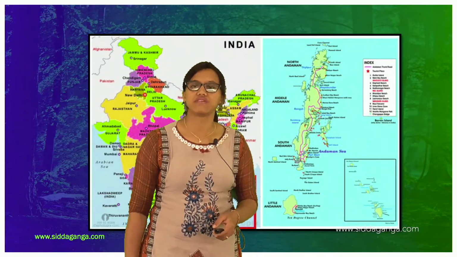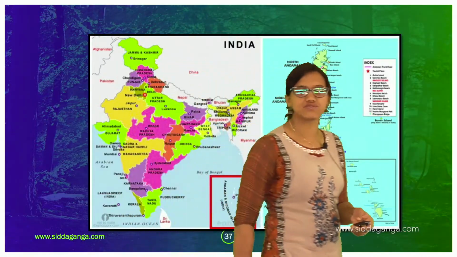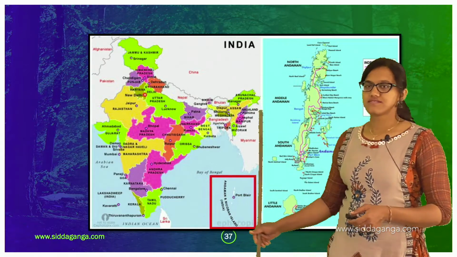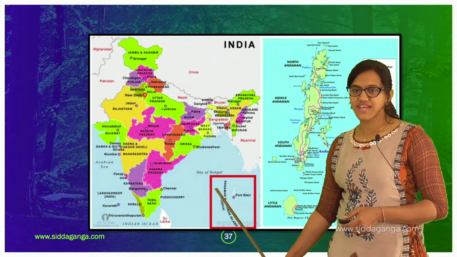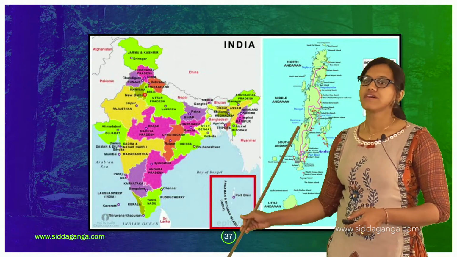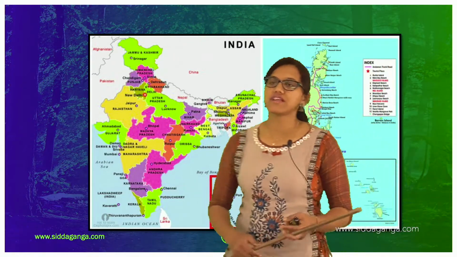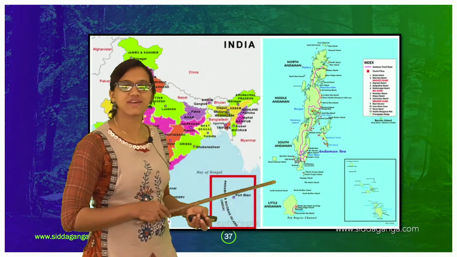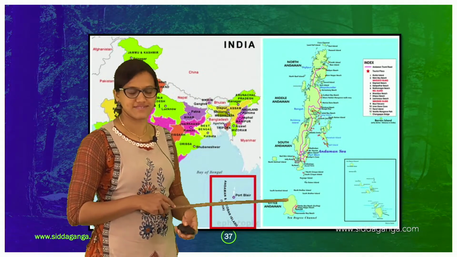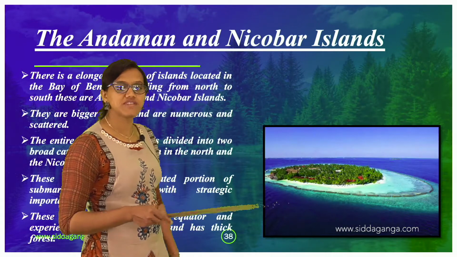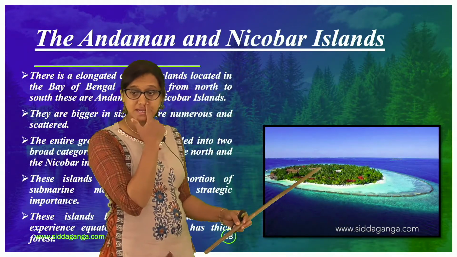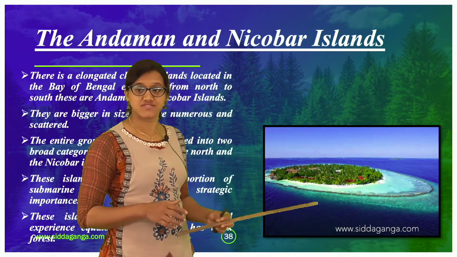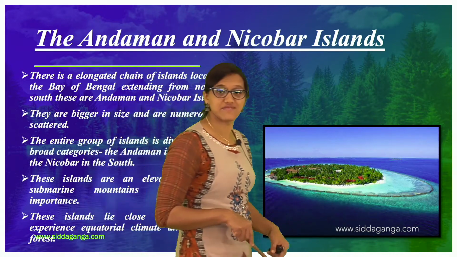Next, this is related to Andaman and Nicobar. See, here, the red color box. There it is, Andaman and Nicobar, and if you consider the map, you can see it like this. Andaman and Nicobar Islands. Let us know about the Andaman and Nicobar Islands. See the picture here, very nice picture, right? Seeing the picture itself, we feel that yes, we have to go there.